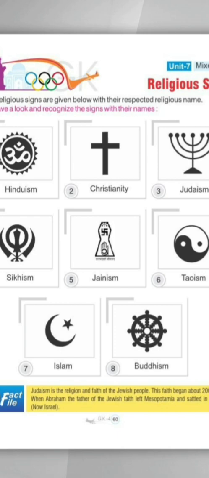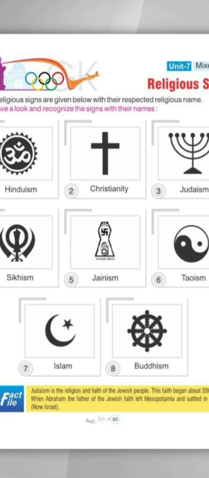The second one is for Christianity. Third is for Judaism. And the fourth sign is of Sikhism. The fifth one is for Jainism. The sixth one is for Taoism. Seventh is for Islam, and the eighth one is for Buddhism. So students, these are some of the religious signs and their names.